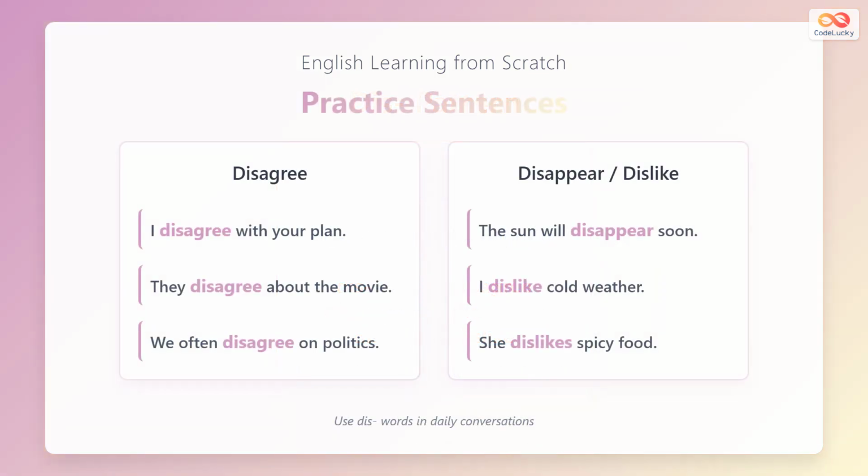Practice disagree. I disagree with your plan. They disagree about the movie. We often disagree on politics. Practice disappear and dislike. The sun will disappear soon. I dislike cold weather. She dislikes spicy food.